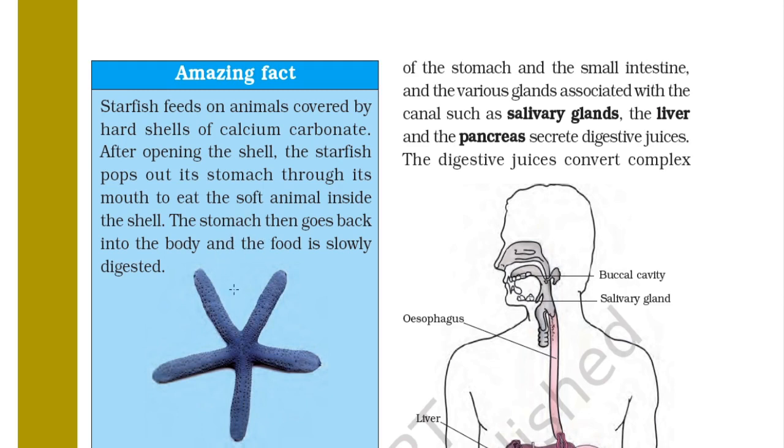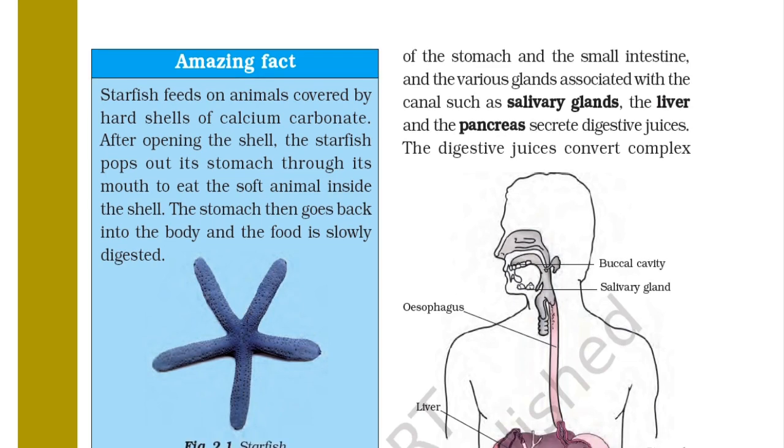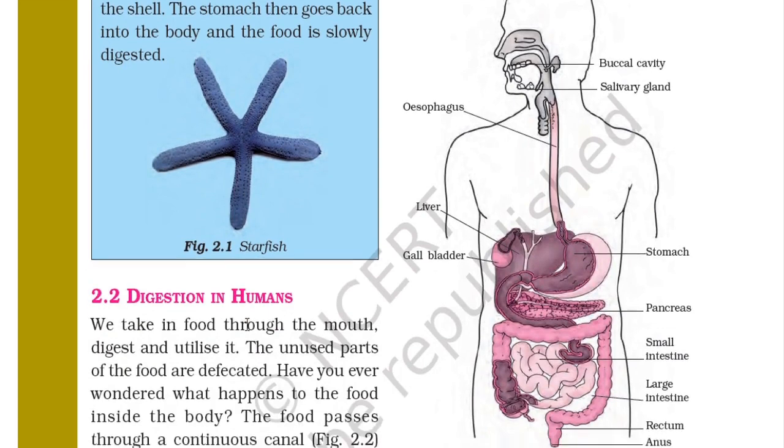So this is a starfish, and it feeds upon the animal inside the shell, which is made of calcium carbonate. When it feeds, the stomach comes out of its mouth, and when it eats the organism inside the shell, the stomach comes back inside the body, and the food is digested inside the stomach.